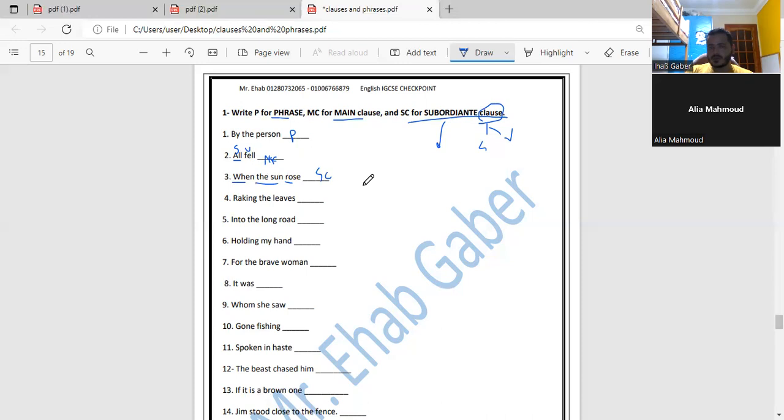It's not a clause at all. It's a phrase. It has a verb only. Who's raking the leaves? I don't know. So this phrase, yes or no? Yes. Number 5.